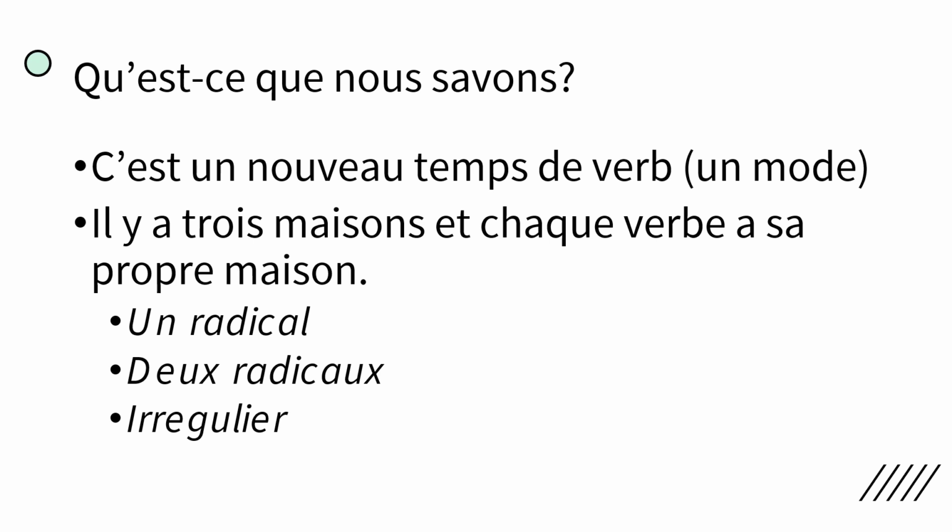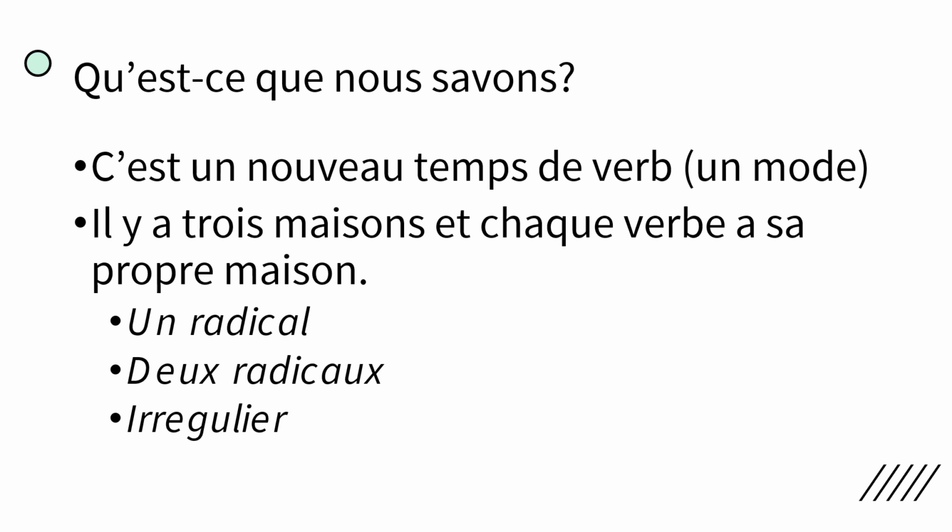Il y a trois maisons et chaque verbe a sa propre maison. So we have the three houses of subjunctive et chaque verbe a sa propre maison, its own. Par exemple, la première maison, ce sont les verbes qui ont un radical. So the verbs that only have one verb stem for the subjunctive, première maison. Deux radicaux, ce sont dans le deuxième maison. So these are the ones that have two radicals. So that's when the nous and the ils plural don't look the same. So we know we got to use those two stems for those verbs.